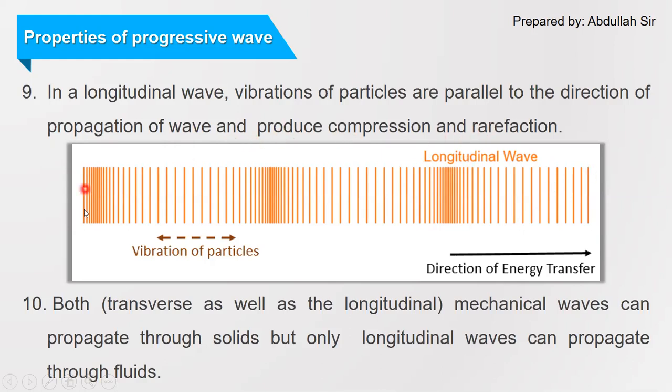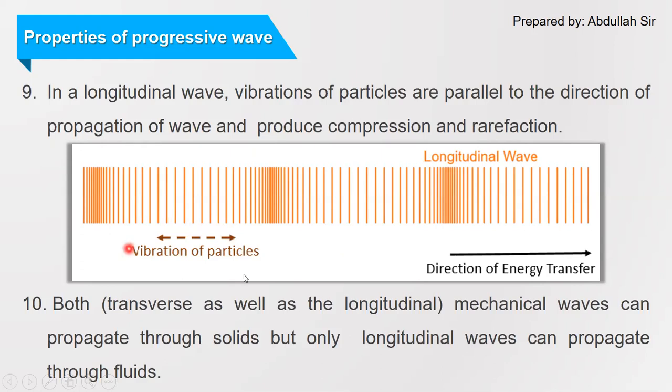So now this is the diagram of a longitudinal wave, in which these yellow lines indicate the positions of the particles, and this arrow indicates the direction of vibration of the particles. The particles are vibrating backward and forward and backward, and the wave or energy is also propagating in the forward direction.